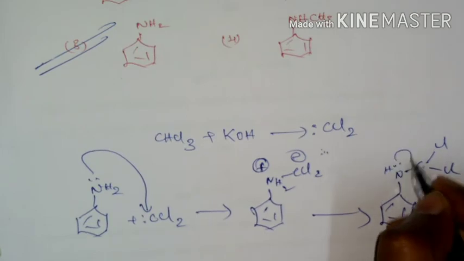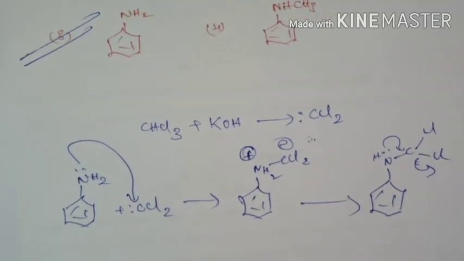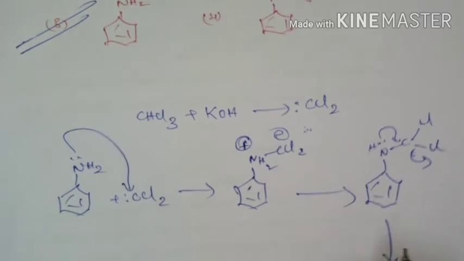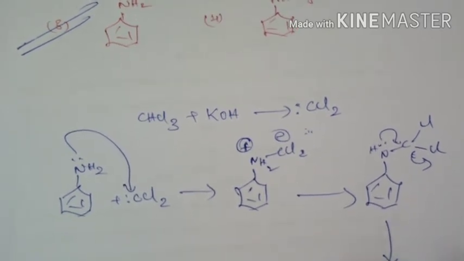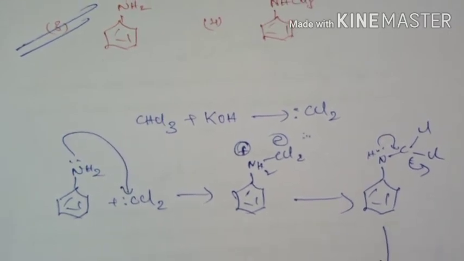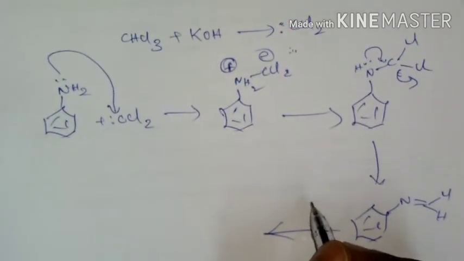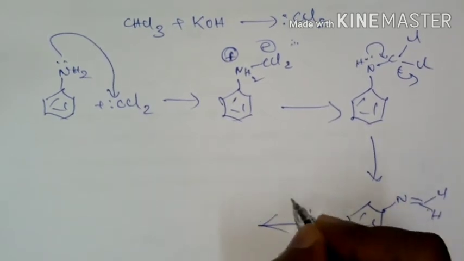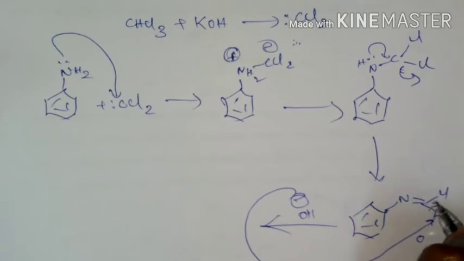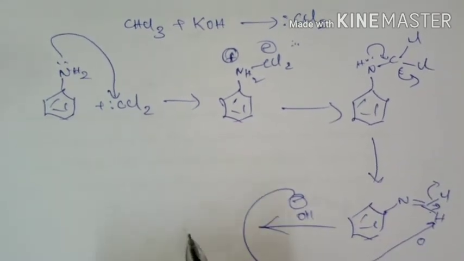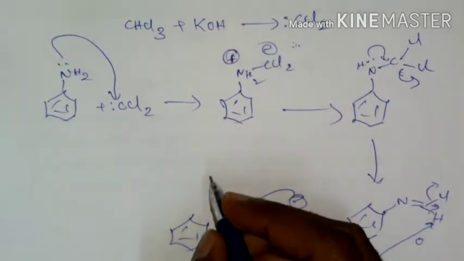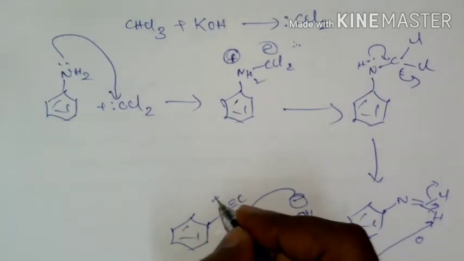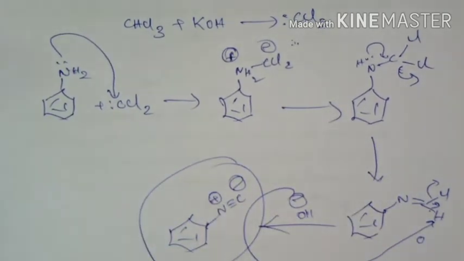And now this lone pair of electrons will shift here and there will be loss of HCl, and it is going to form N double bond CHCl. So now this will undergo alpha elimination. In presence of base, this base is going to abstract this proton, and there will be elimination of the chloro group, which leads to the formation of isocyanide. So this is the carbylamine reaction.